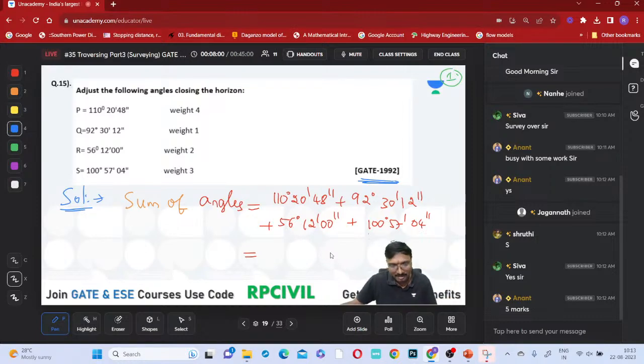These are all interior angles. So tell me the sum of these angles: 110 degrees 20 minutes 48 seconds, plus 92 degrees 30 minutes 12 seconds, plus 56 degrees 12 minutes 0 seconds, plus 100 degrees 57 minutes 04 seconds. Calculate and tell me, all of you. I will not write the direct value because you should calculate it. How much is the sum of these interior angles? Tell me, everyone.